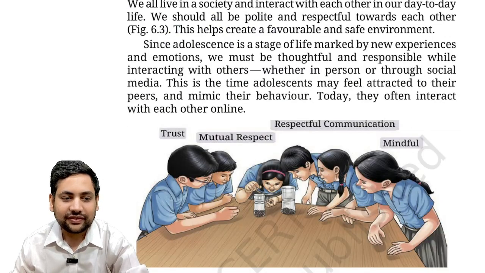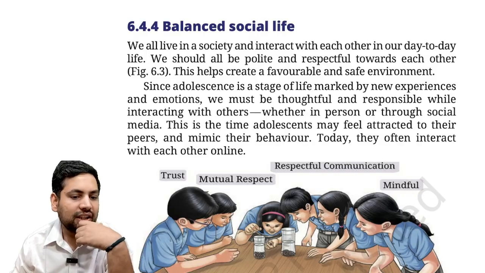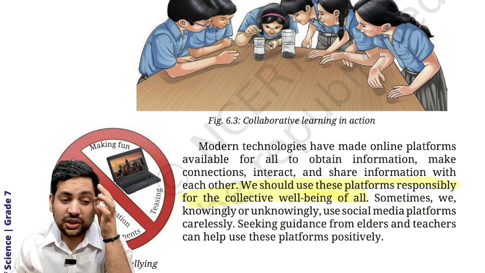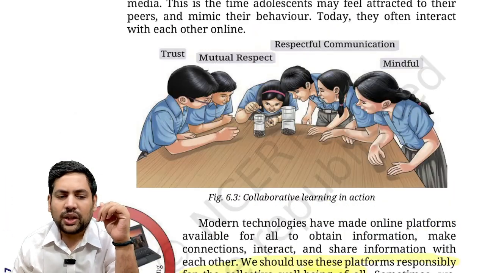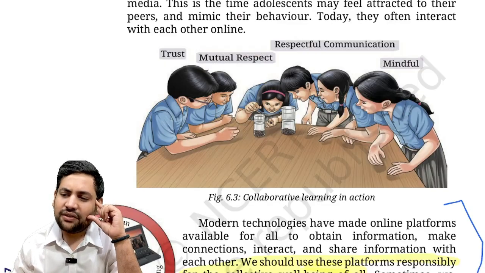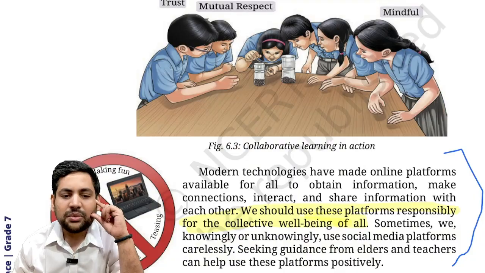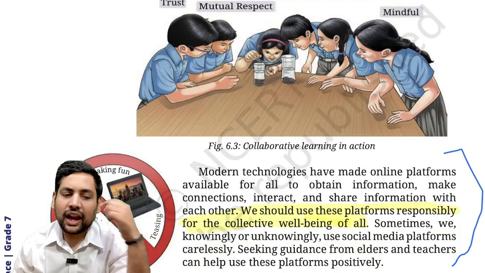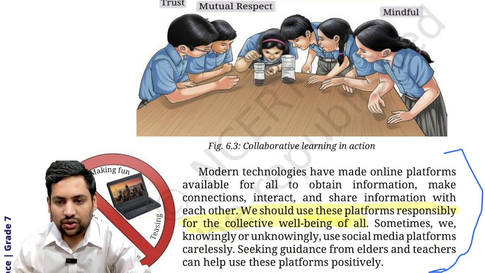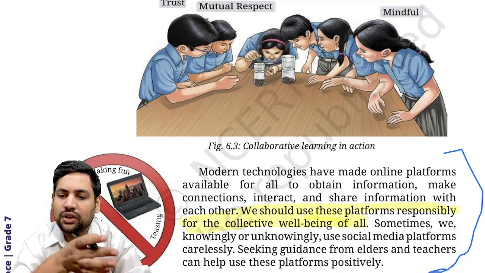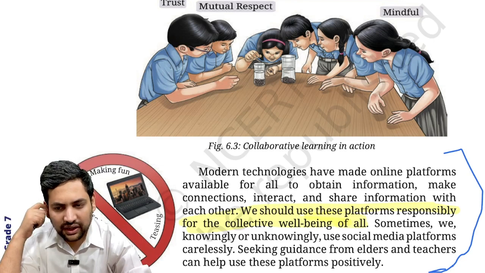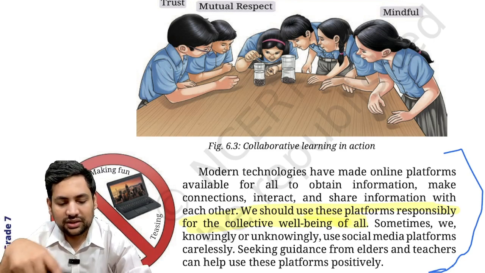The other thing it talks about is what happens at this stage: you will start to have more and more interaction. In the new world you have more digital interactions. Because you start seeing the difference between a girl and a boy very clearly, many different kinds of feelings also appear. That may be romantic in nature, so that also needs to be curtailed. And sometimes it leads to bullying, because two students look very different, showing different variations. Even within boys, within girls, there are so many variations, and this tends to become bullying.